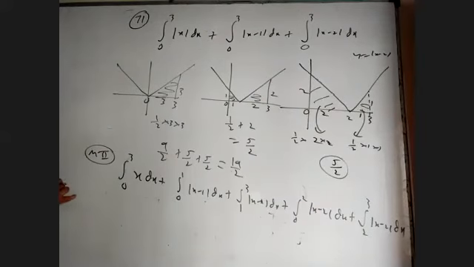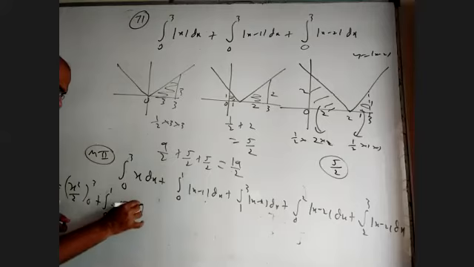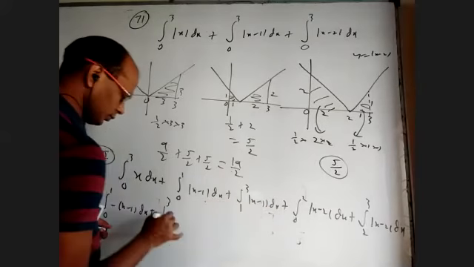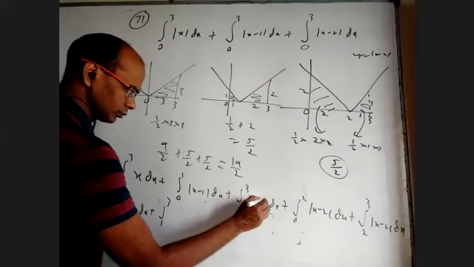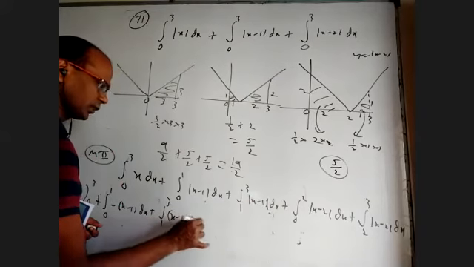This one, integration is x square by 2 with 0 to 3. Between 0 to 1, x minus 1 is negative, so I have to write minus of x minus 1. Between 1 to 3, x minus 1 is positive, so I have to write x minus 1 dx.